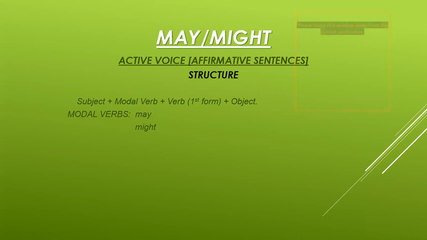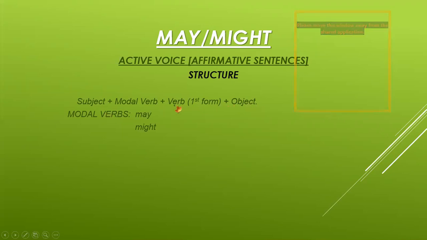Now I am showing you the structures and examples for may and might. One more thing: these can be written in affirmative, negative, and interrogative forms, so we will do them one by one. First of all, the active voice structure, affirmative sentences: subject plus modal verb plus verb first form plus object.